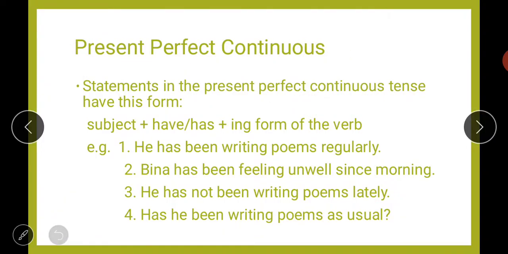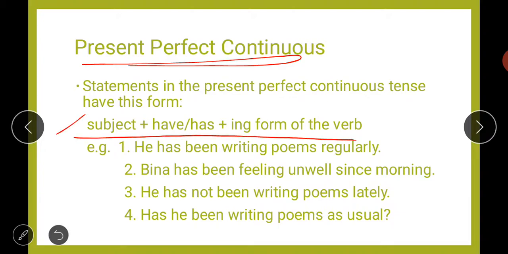Next is your present perfect continuous tense. So for present perfect continuous, just take a look at the rules or the formation structure of the sentence. So subject plus has/have plus the ing form of verb. So been is missing here, student. Add the word been, that is missing by mistake. I will write it here: plus been.